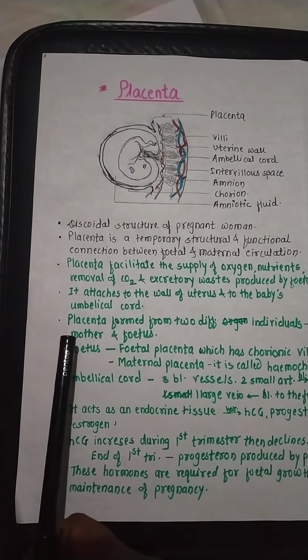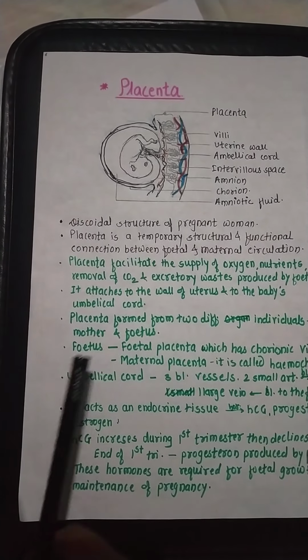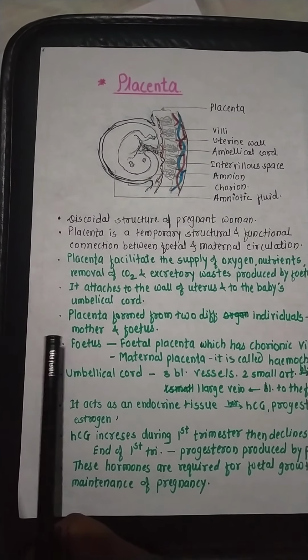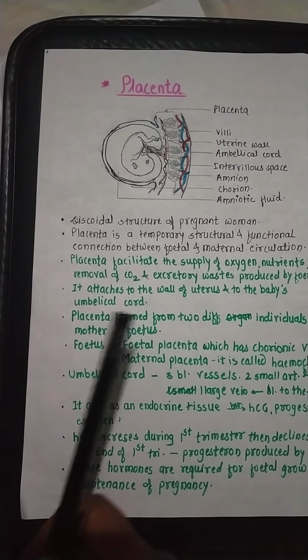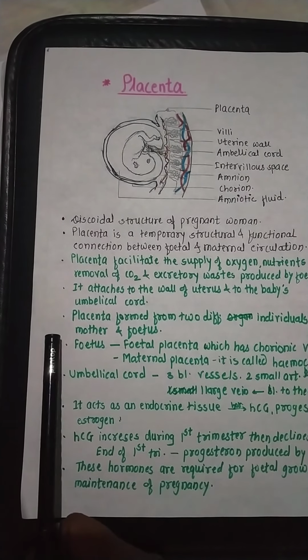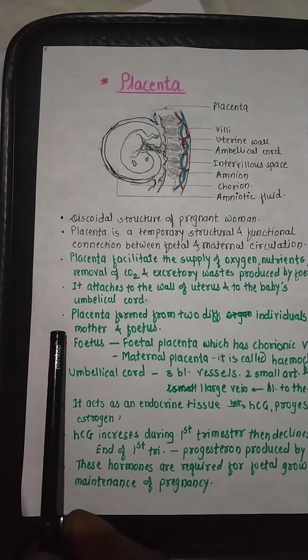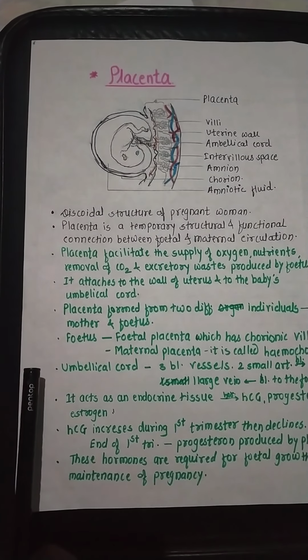Then placenta is formed from two different individuals. It is the characteristic of placenta. It forms from two different individuals. That is, one is mother and another one is the fetus. Then